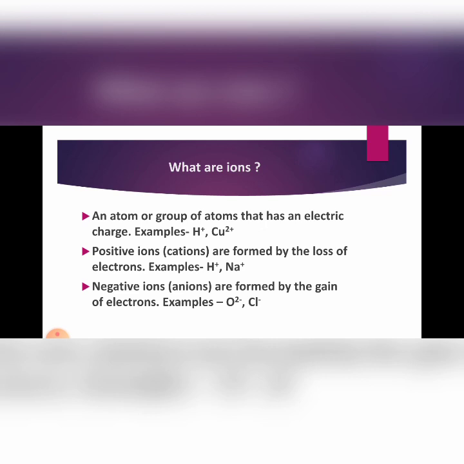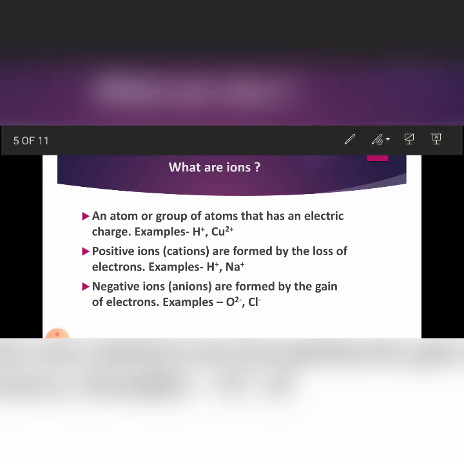Those are called ions. For example, H+. H means one atom of hydrogen, and if a hydrogen atom has one positive charge, that means it is a positively charged ion. Cu2+ means a copper atom having two positive charges. So it is the copper ion, and its symbol is Cu2+.